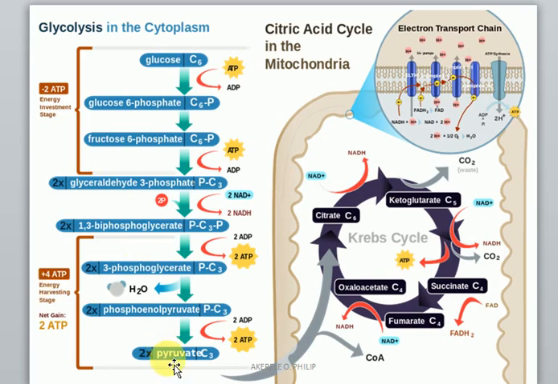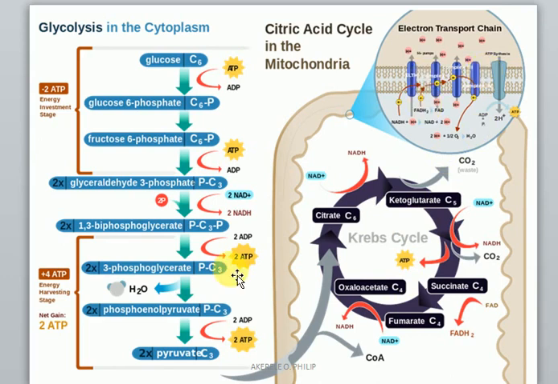Now the pyruvate formed at the end, we have 2 pyruvates formed. So each of the pyruvates will enter the Krebs cycle or citric acid cycle. At the end of that, one pyruvate will give us 1 ATP. The second pyruvate will give us 2 ATP. So at the end of Krebs cycle, we have 2 ATPs formed. Now, what is formed there will move on to the electrotransport chain, which is a very long process. At that place, we have 34 ATPs formed.